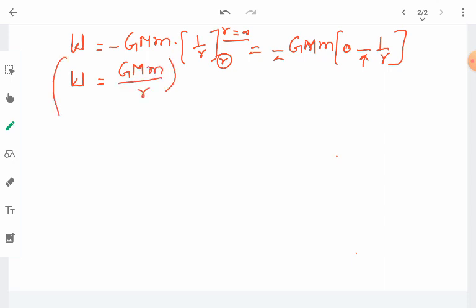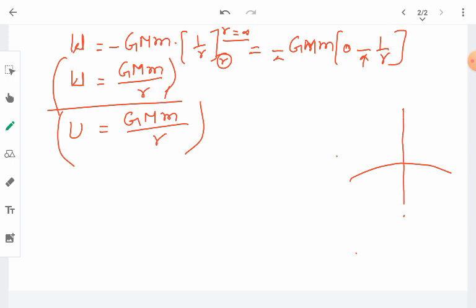If you recall, this is nothing but the gravitational potential energy, right? Here it is coming out to be positive because we are doing the work against the gravitational force, and therefore we have to spend some amount of energy. Whatever amount of work is done becomes the potential energy of the object at that position R. So this is the amount of potential energy which the object holds at height R. Let me draw the diagram once again. It is the position P at which the object of mass m was lying. Its distance from the center of the earth was R, right? So this is the potential energy at point P.